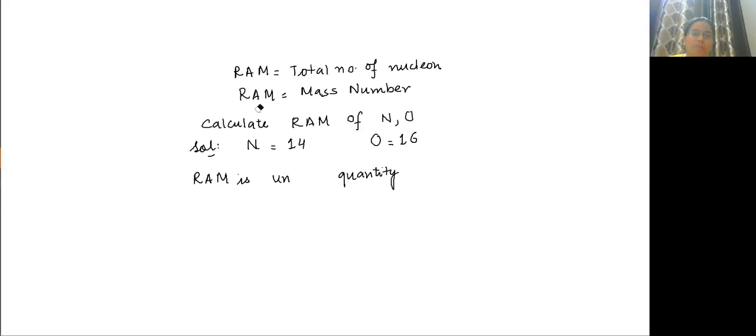This is the formula: 1/12 of the mass of one atom of C12, which will be 12 into the mass of one nucleon. So RAM is a unitless quantity, and how to calculate RAM? Simple, it is equal to the mass number.